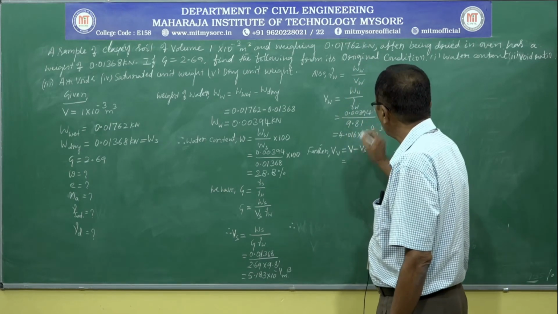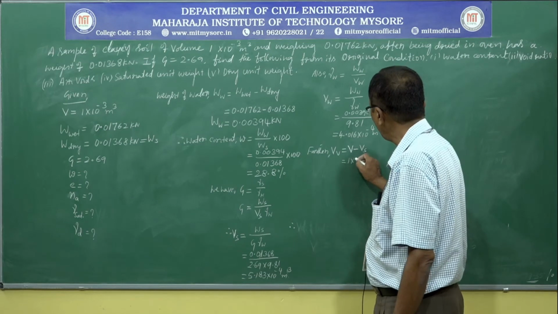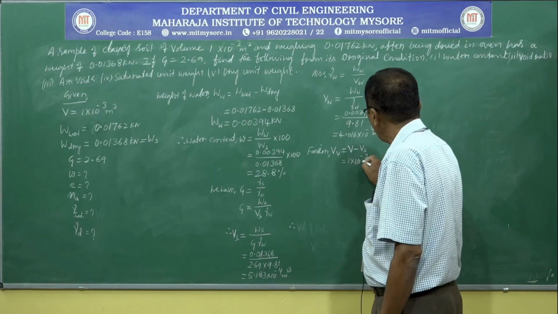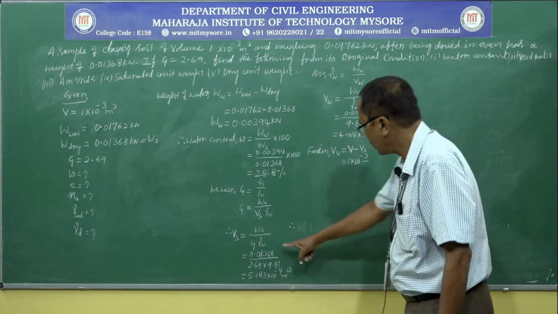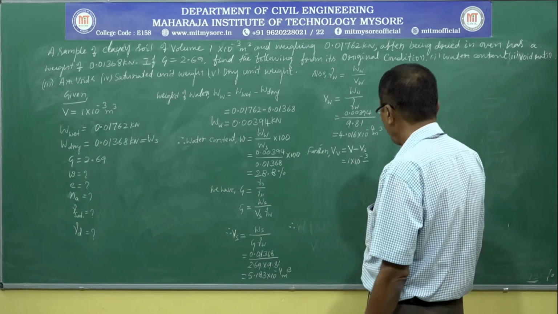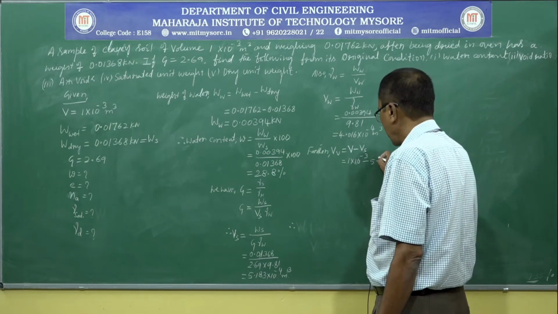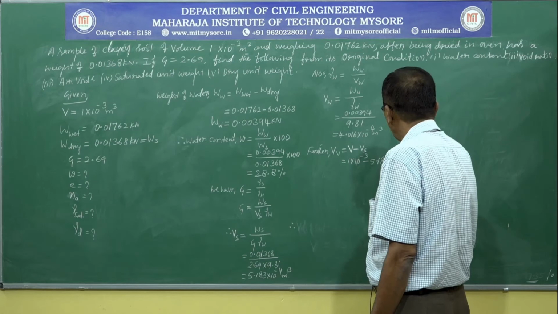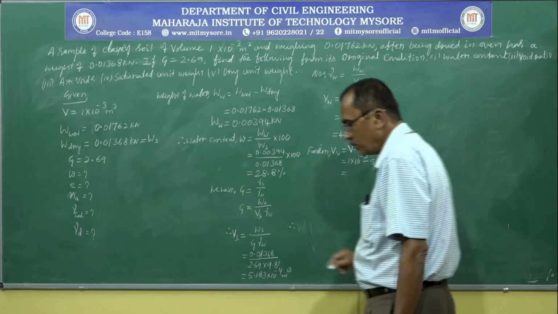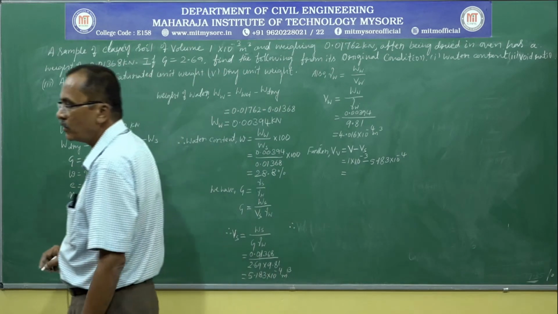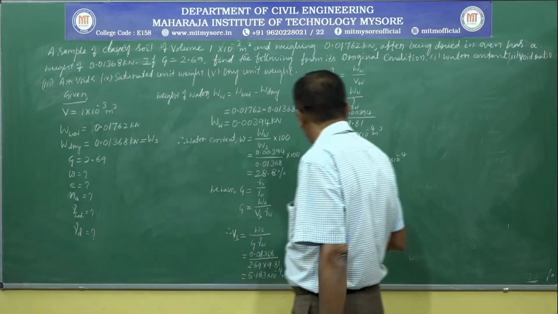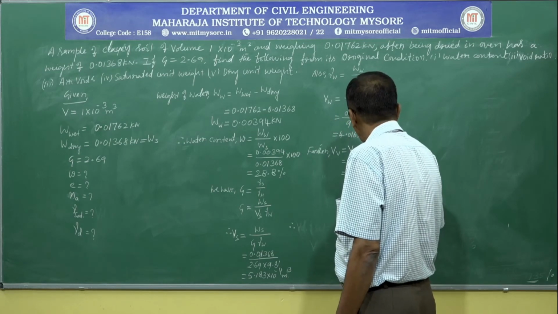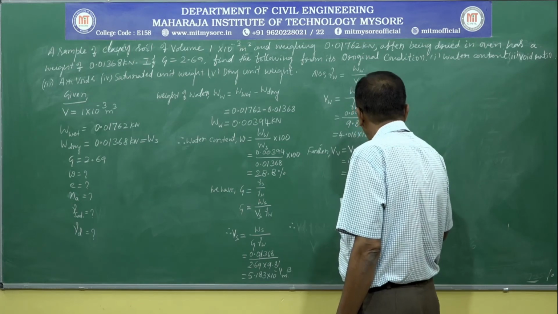That is equal to, total volume given is 1 into 10 power minus 3, and volume of solids is 5.183 into 10 power minus 4. Solving this we will get volume of voids equal to 4.8117 into 10 power minus 4 meter cube.